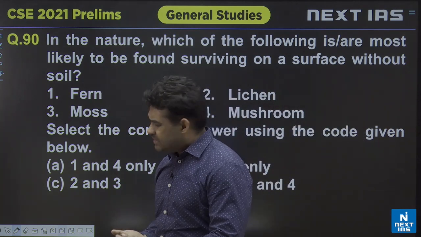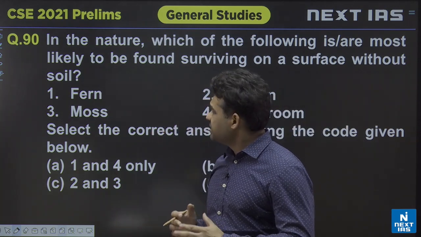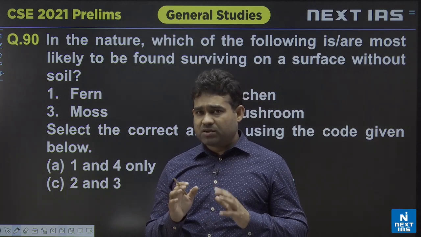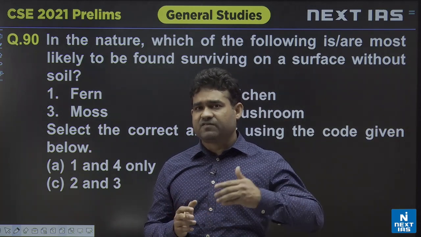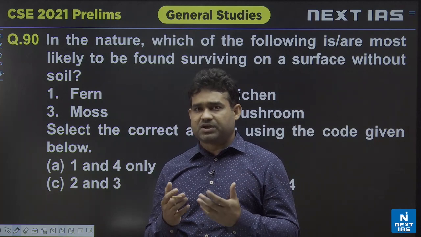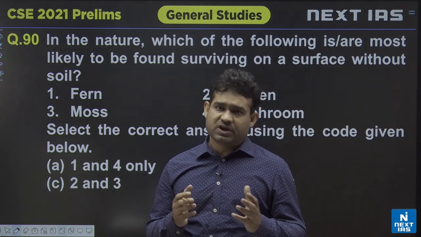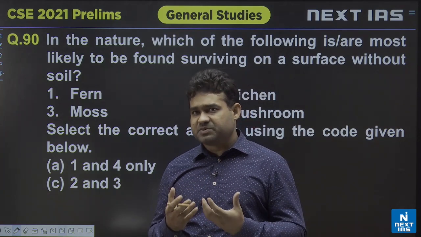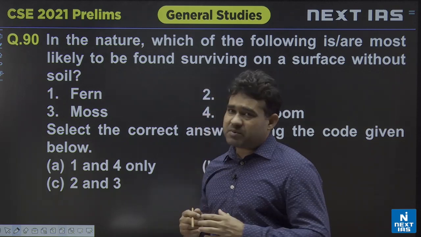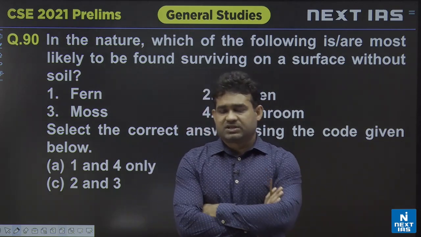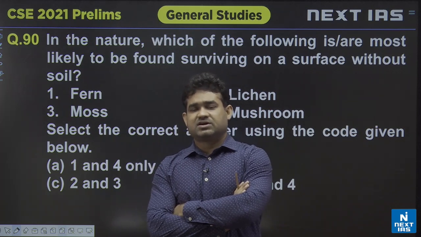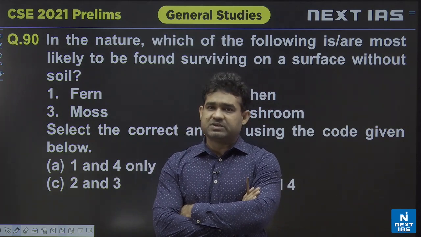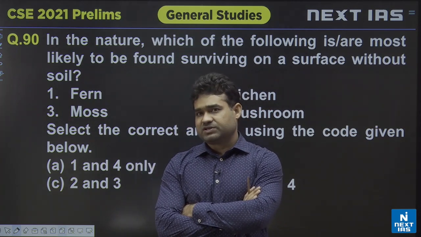Now this question is a little tricky, in the sense it depends on what kind of literature, what kind of textbooks the one who framed this question has resorted to. Remember, we have seen ecological succession in the class: primary ecological succession and secondary ecological succession.